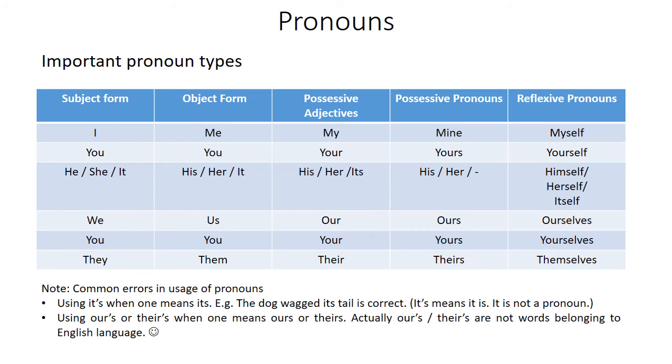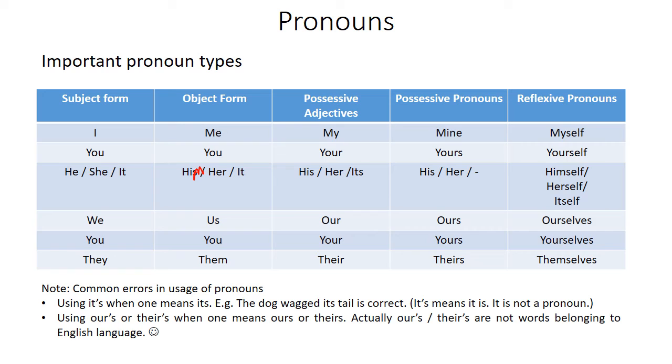Now let's see the third person form. He, she, it. He for boy, she for a girl, it for an object or often an animal, sometimes even for a baby. He is going, she is going, it is going. Object form. Sorry, object form is not his. It is him for he. I was talking to him. I was playing with her. I was playing with it. It can be a dog.